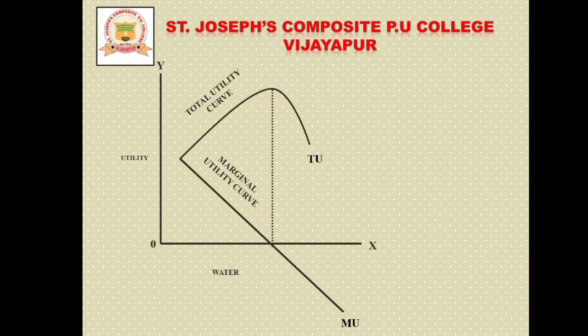So according to this diagram, when a consumer consumes the same commodity, his total utility increases somewhat, but later on it reaches the top, and finally it diminishes. But the marginal utility slopes down from the beginning itself, next it reaches 0, and finally the negative stage. So this is the law of diminishing marginal utility.